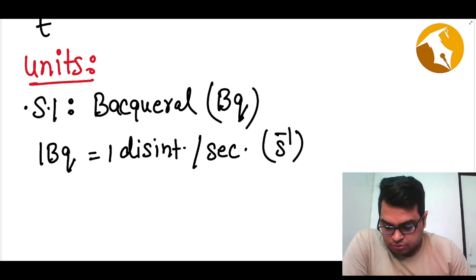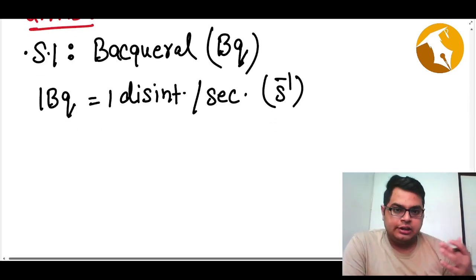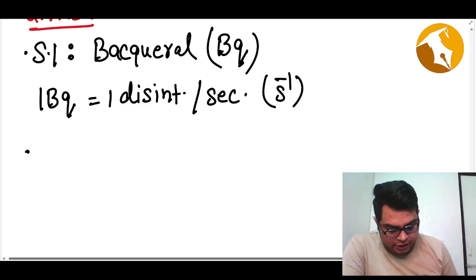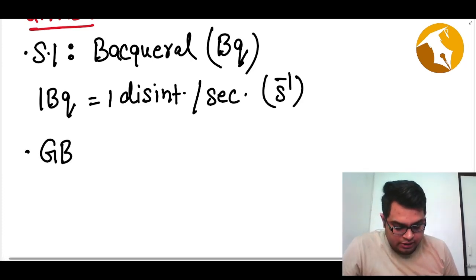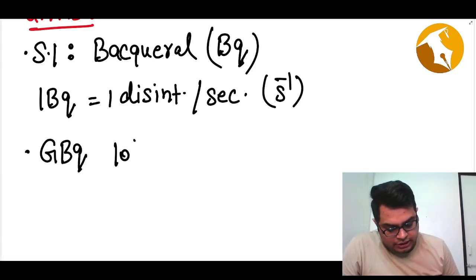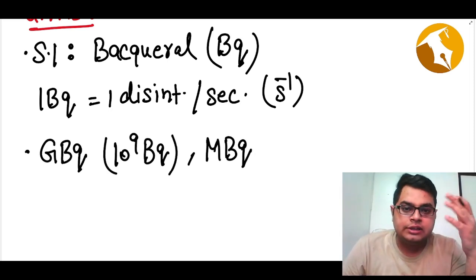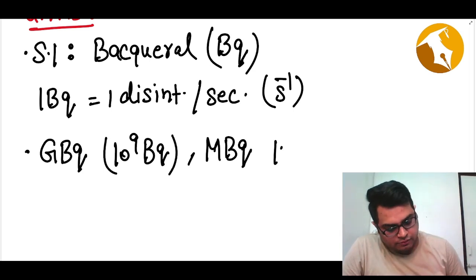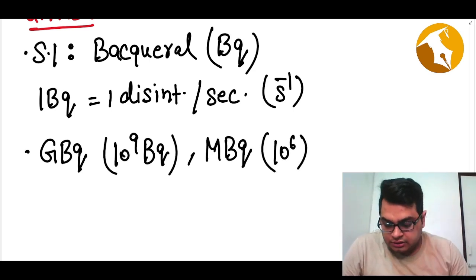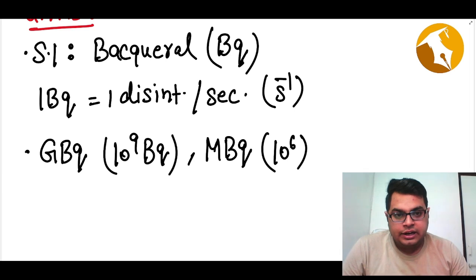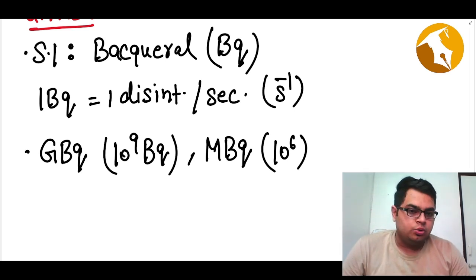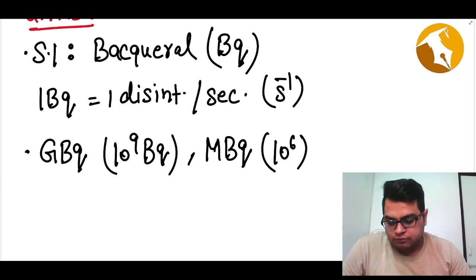Now, usually in our day-to-day life, radioactivities are in gigabecquerel, which means 10 to power 9 becquerel, or megabecquerel. Mega means 10 to power 6. Usually we do not see radioactivity of 1 becquerel or 2 becquerel; that is not visible as such.